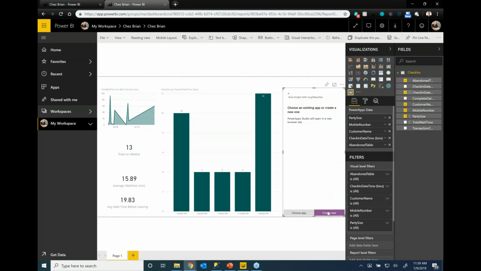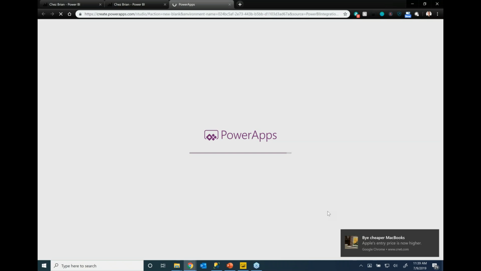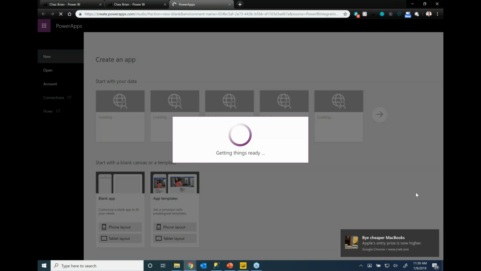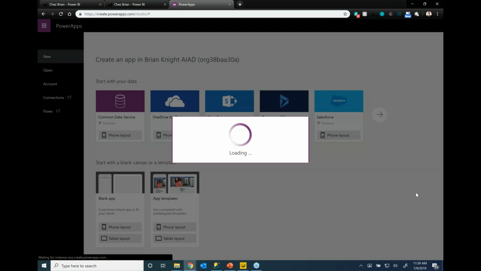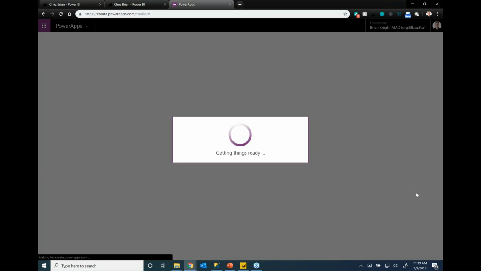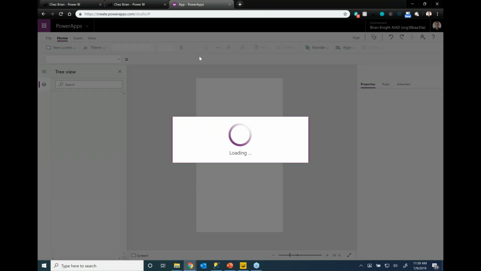All right. So this is going to open up PowerApps again, but I'm going to build a special kind of Power App now, where ultimately the data set is the data set from that Power BI report. So as I do interactions with it, as I click on a pie chart or whatever, the Power App will also change as well. So let me go ahead, and it's taking its sweet time. Now it's going to build the app for me.